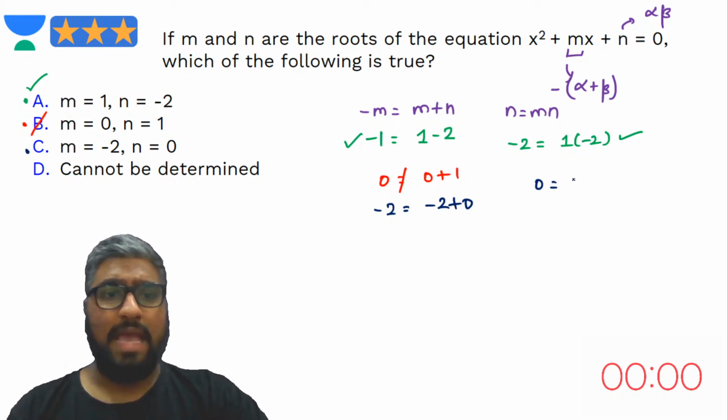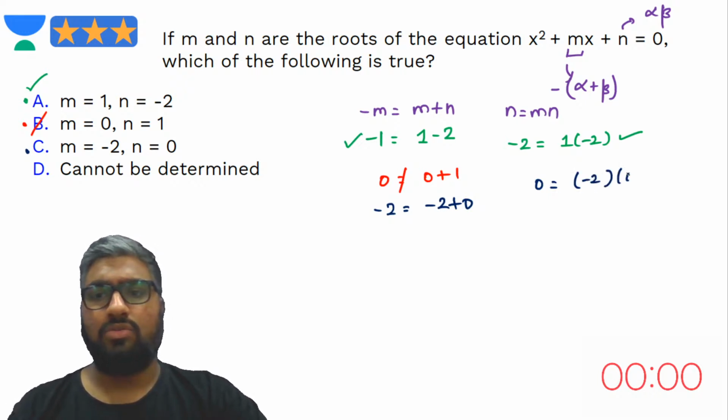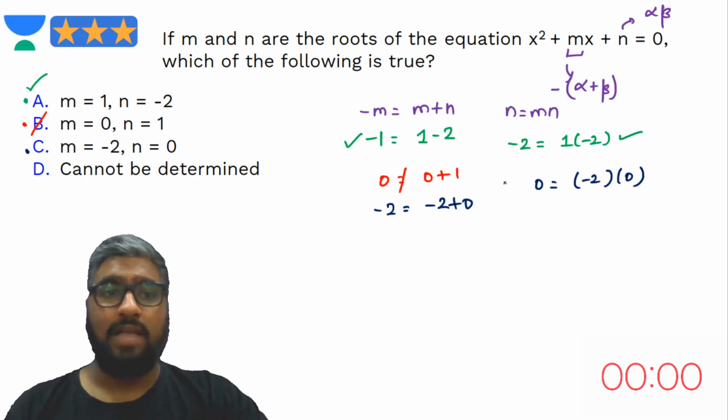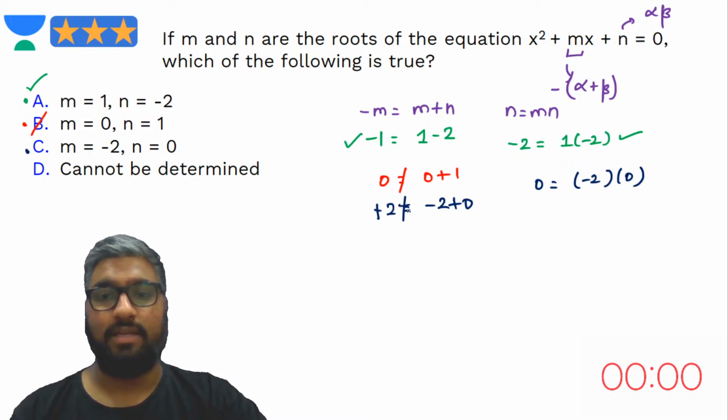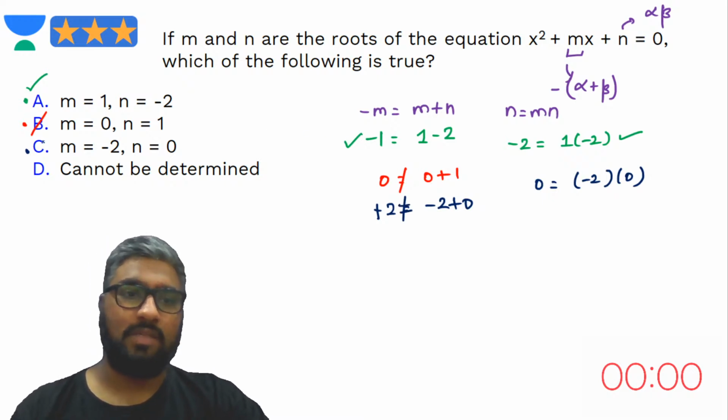M into n, minus 2 into 0. Okay, there are multiple answer choices here. A and C both seem to be satisfying both of these, right? Minus of minus 2. Sorry, my bad guys. Minus of minus 2. Yes, this does not satisfy it. Minus M, so that is out.